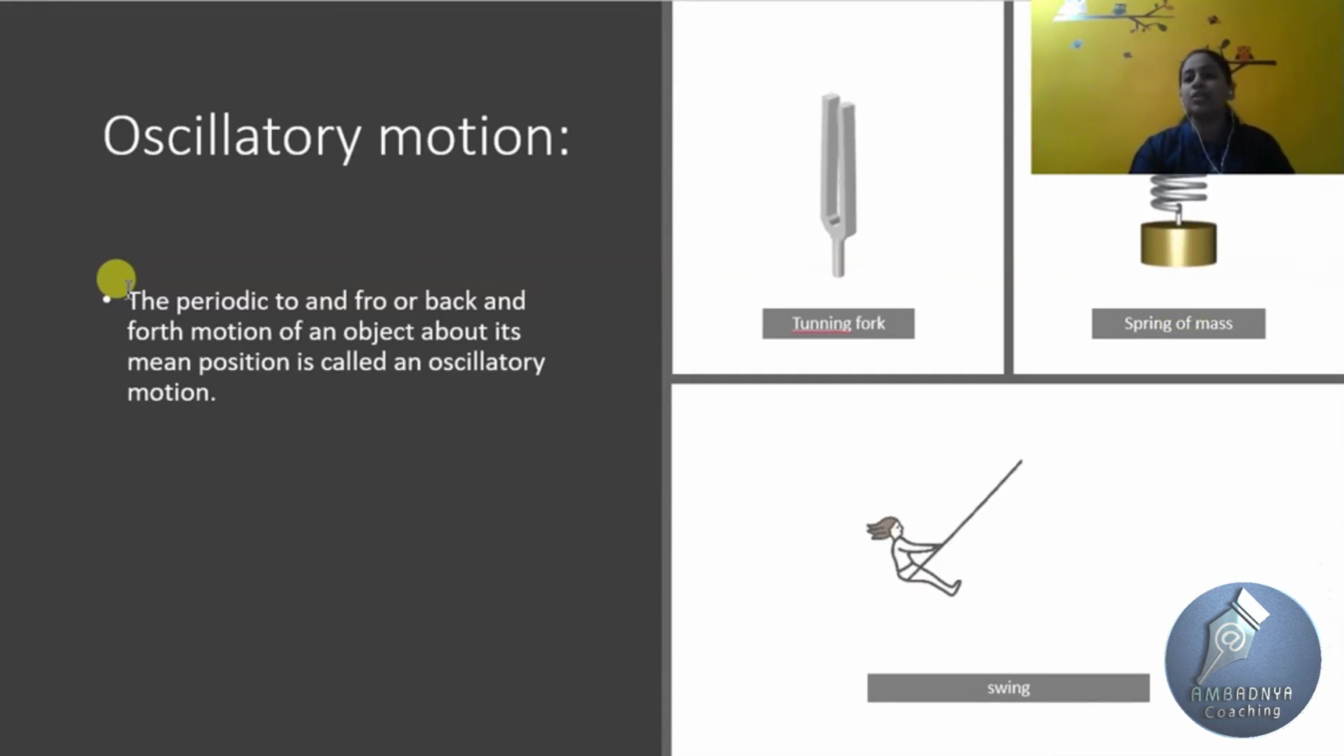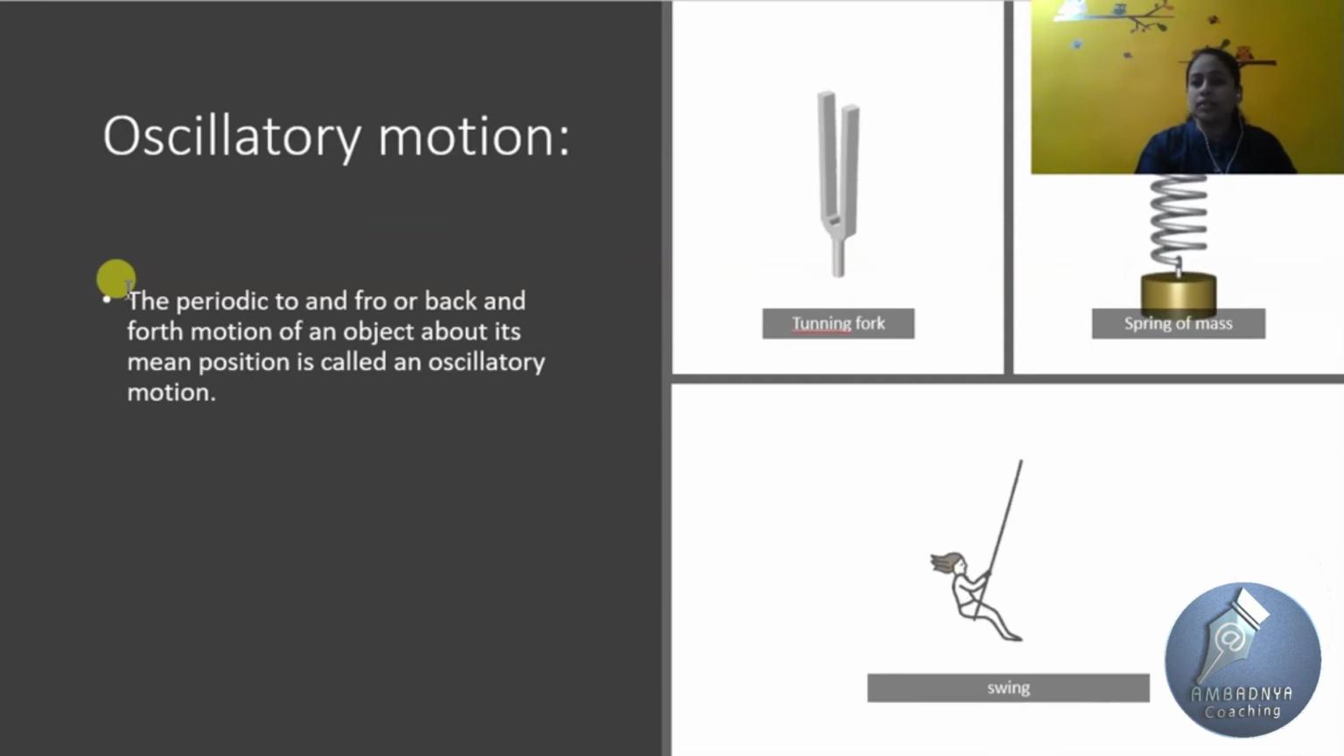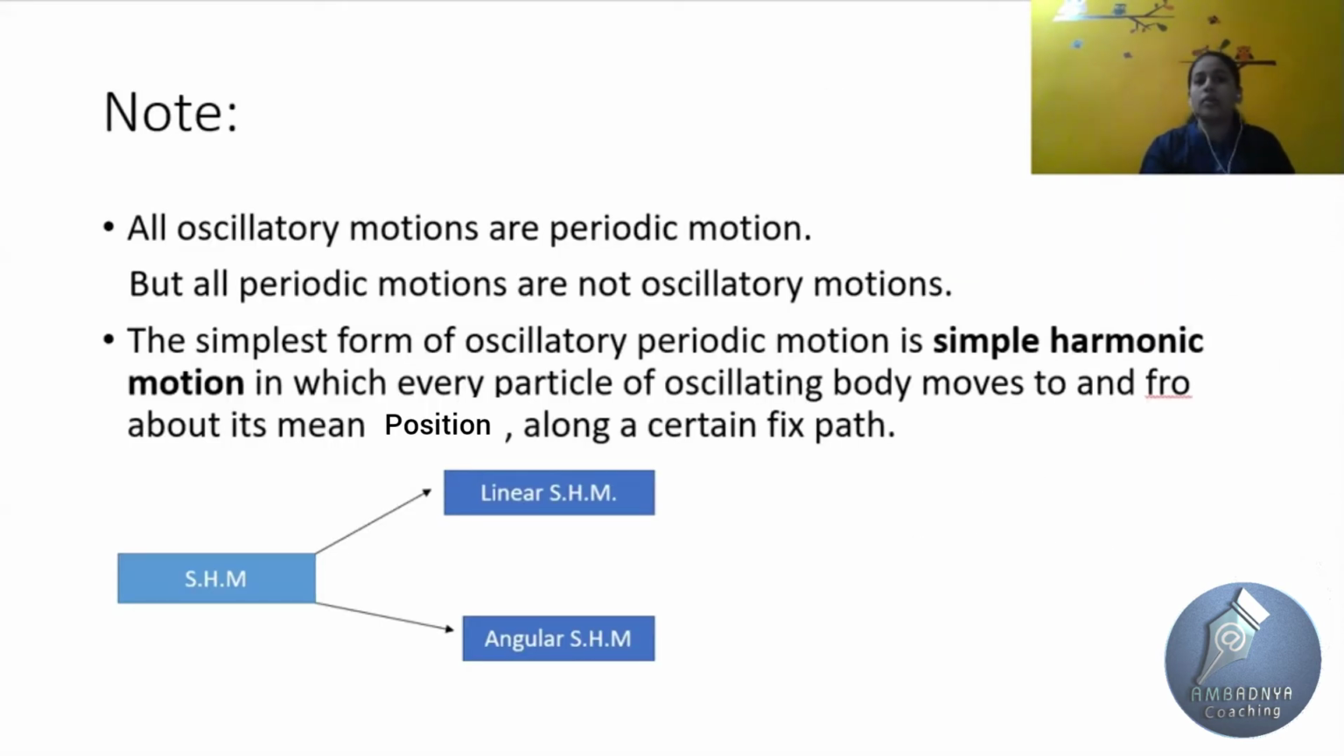All oscillatory motions are periodic motions, but all periodic motions are not oscillatory motions. Always remember this. As we have seen in chapter number 1, uniform circular motions are periodic in nature, but uniform circular motions are not oscillatory motion, because an object in uniform circular motion never performs to and fro motion.